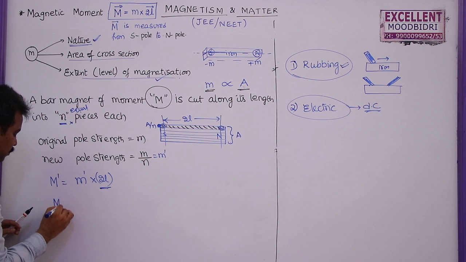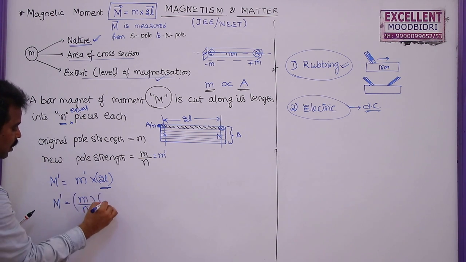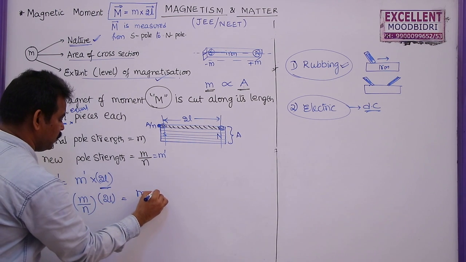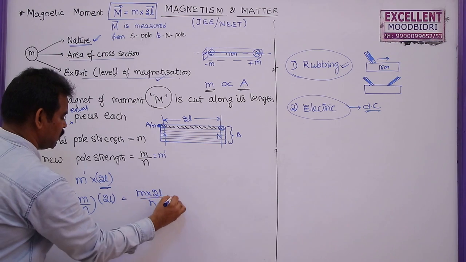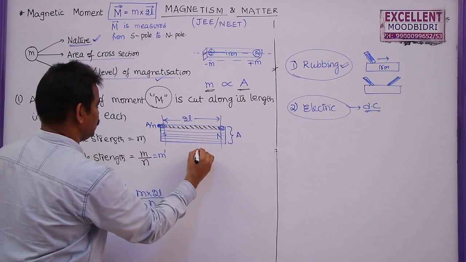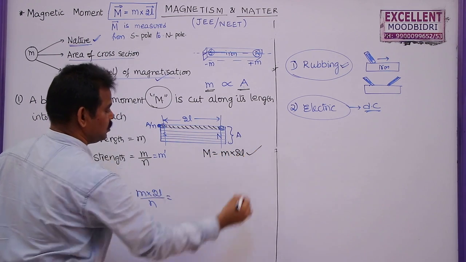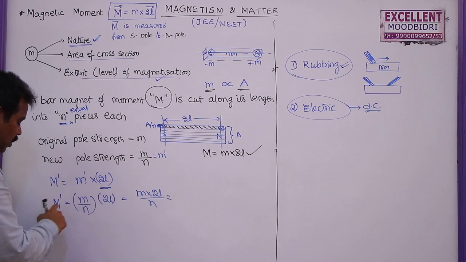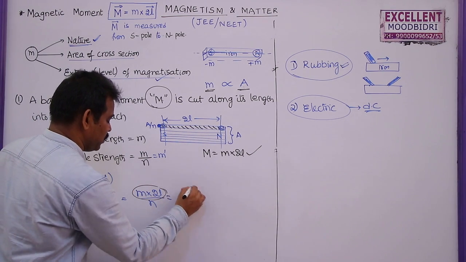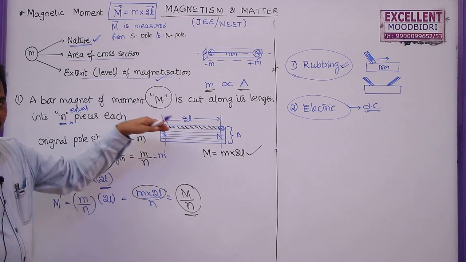So what is M dash now? This is m by n, the new pole strength, and the distance between the two poles is 2L. So you can write m into 2L by n. Actually, the original magnetic moment is capital M, which is equal to m into 2L. Now the new magnetic moment will become capital M by n. So pole strength decreases by n times as it is divided into n pieces.